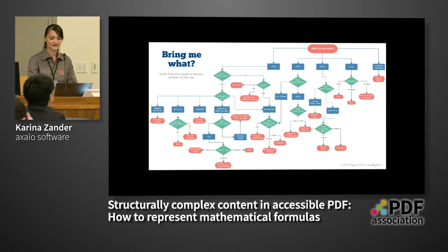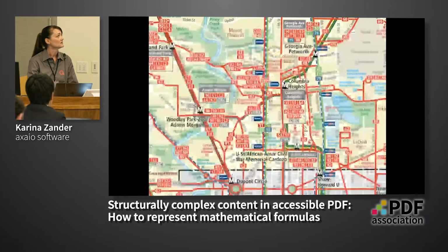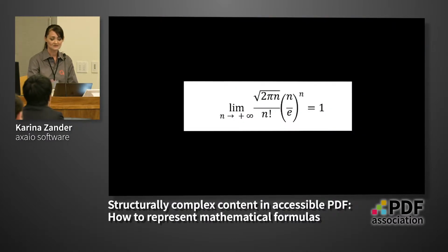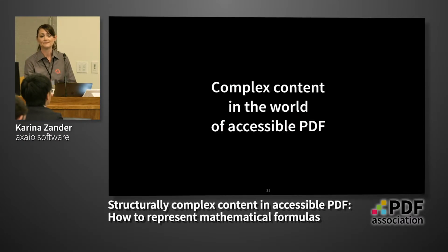Or a metro plan, street map, such a more complicated math formula. So where will I start, and how should the screen reader know from where to read and which structure to follow? Also imagine such engineering drawings. So these were all static complex contents, but now the question would be how to include this content, or how to represent it in accessible PDF.